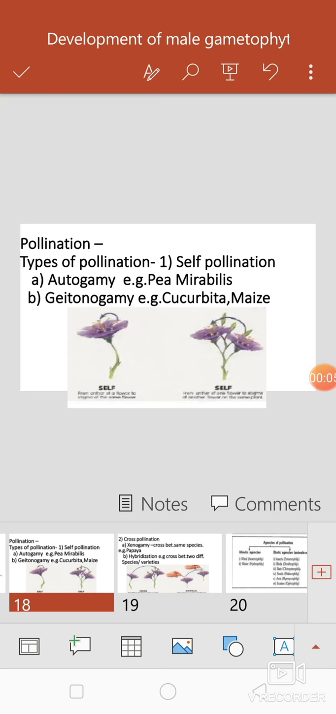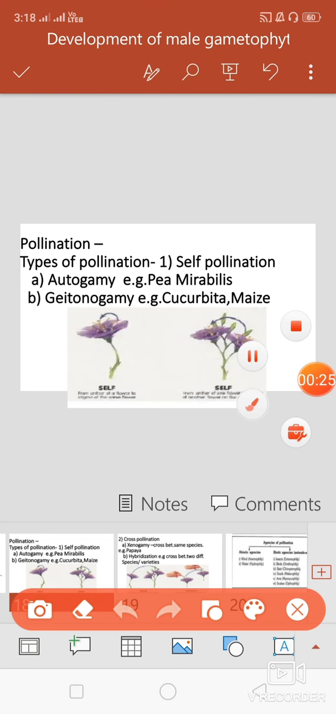First, pollination. Definition of pollination: transfer of pollen grains from anther to stigma of a flower is called pollination. Simple definition: transfer of pollen grains from anther to stigma of a flower is called pollination. There are two main types of pollination: first self pollination and second cross pollination.